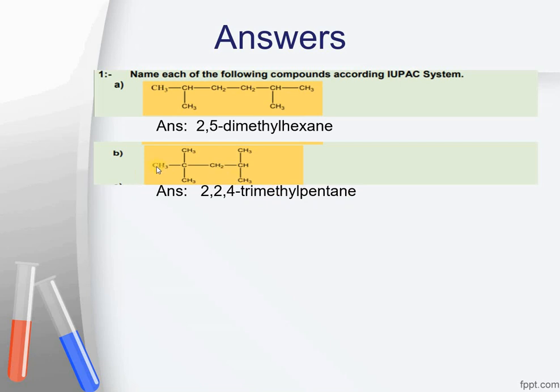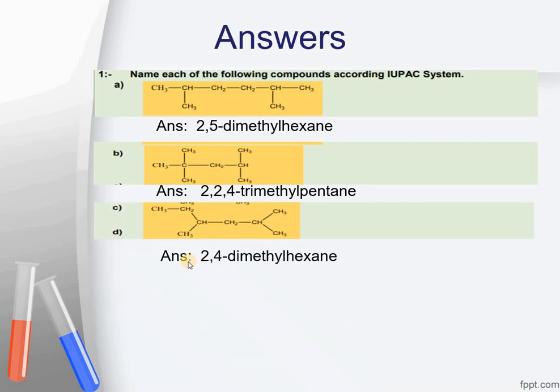We will start numbering from this side. This is 1, 2, 3, 4 and 5. This is the continuous chain. We have to number the continuous chain. In this continuous chain, you can see at position number 2 there are 2 methyl groups, and at position 4 there is another methyl group, so it would be 2,2,4-trimethylpentane. Third structure is this one.